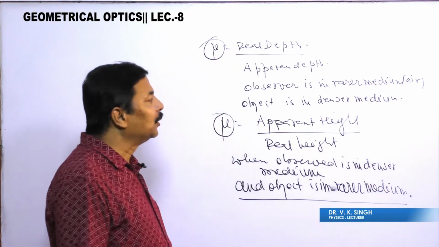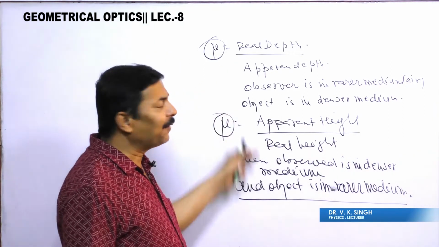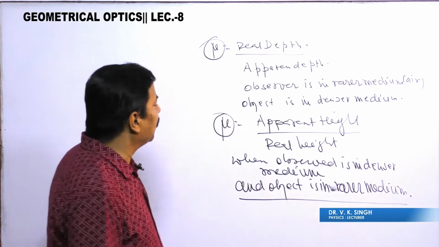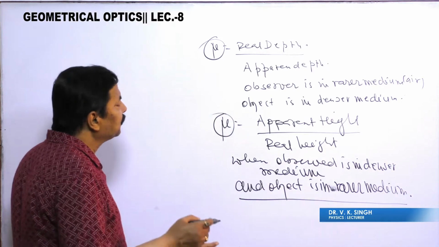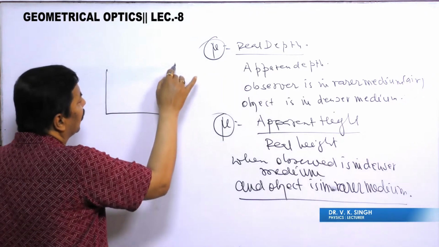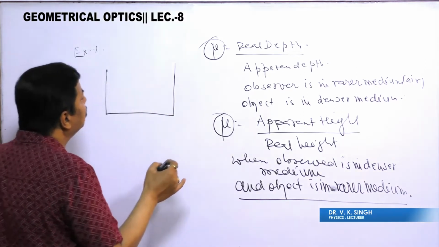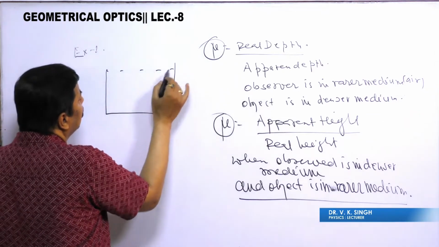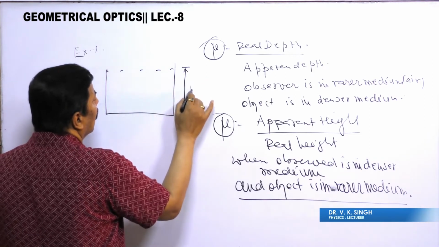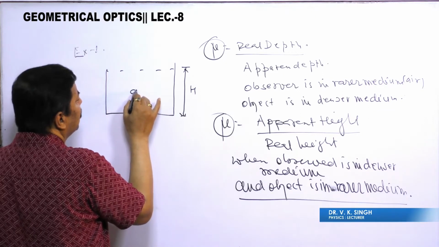Now in the same discussion we will try to understand an example. We will clarify this concept in a better way by giving an example. Suppose a general example I am taking. Here is a vessel whose height is h, and here is a fish.